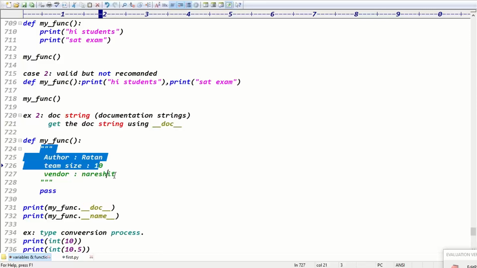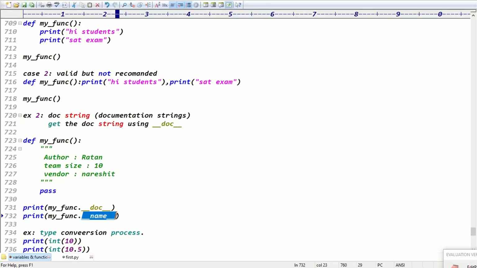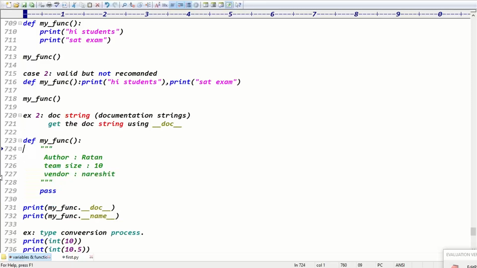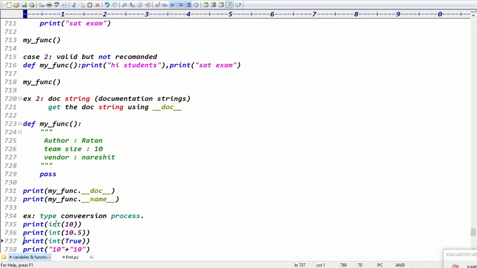To get the function name here, you can go for underscore underscore name, right? Exactly. And where you need to substitute the function name, you can call myfunc dot underscore underscore name, then you'll get the function name, right? Exactly. So just one normal function, two attributes I'm using. One is underscore underscore name, one is underscore underscore doc, right? Underscore underscore name, guys. It's not a simple thing, guys.